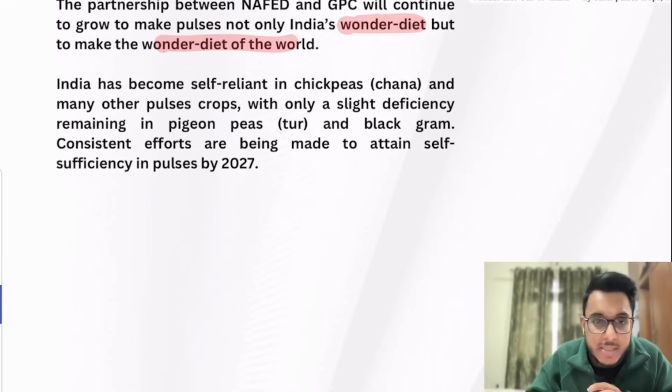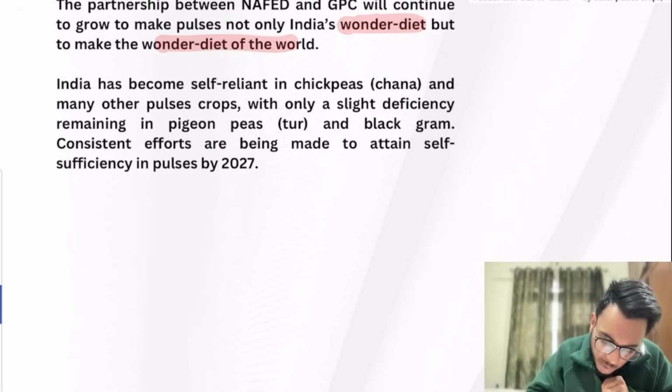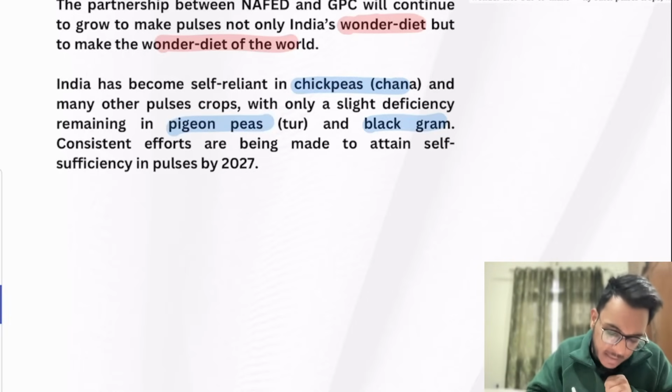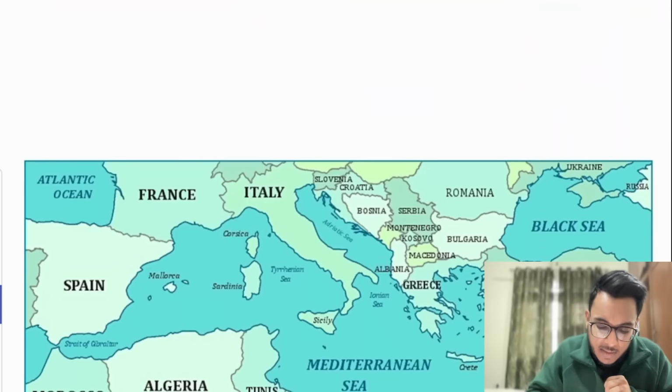Now, when we talk about pulses, India has become self-reliant and can meet its demand for chickpea. There is a little bit of a deficiency in pigeon pea, tur, and black gram. So this is about it. And now let's move to the next.